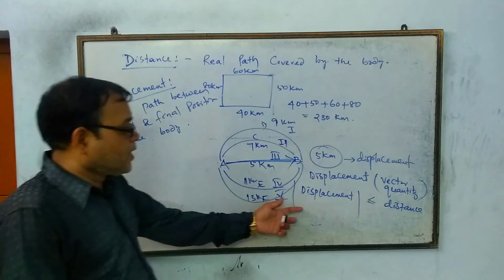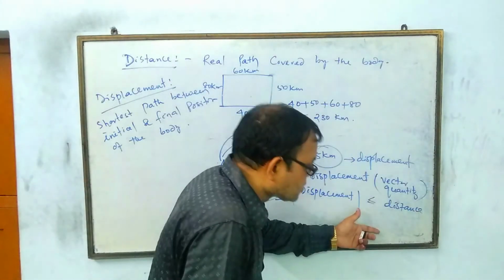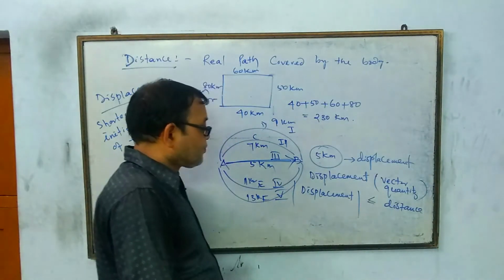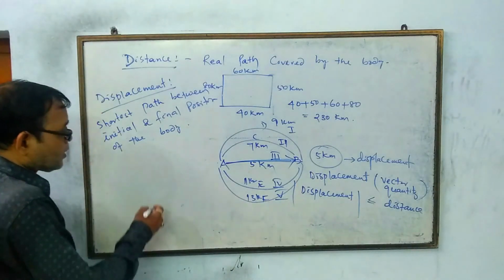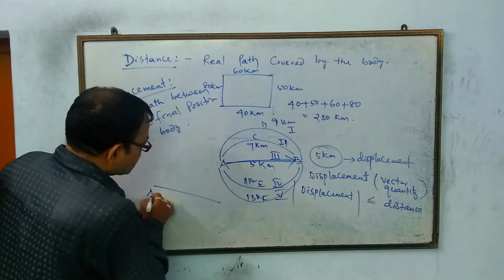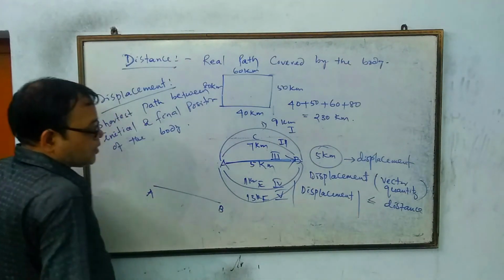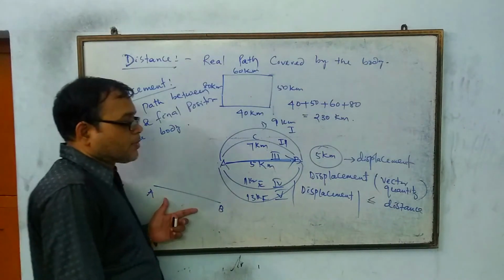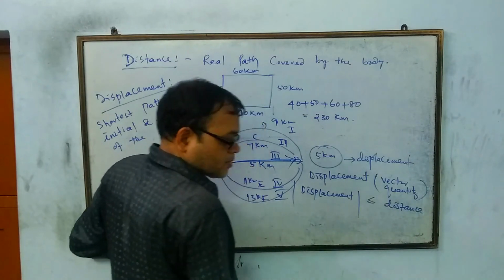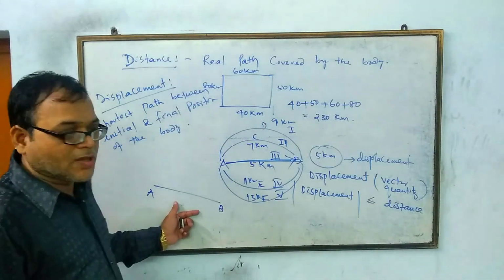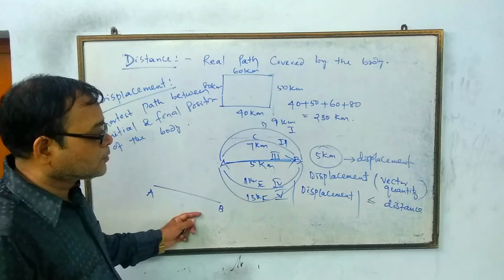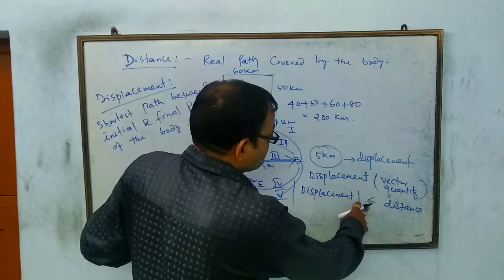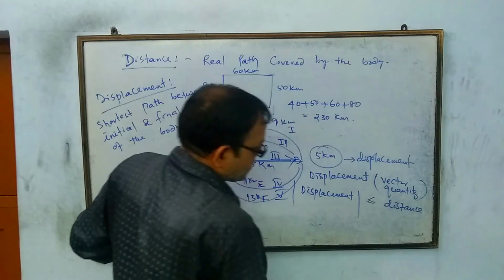So displacement का magnitude कभी कभी equal भी हो सकता है और ज्यादा से ज्यादा case में कम ही हो जाता है. कैसे? If the body is moving A to B, no other shortest path is there, only single route is there, then we can say that the body is having displacement the same as that of the distance, because there is no shortest path available here. Displacement sometimes may be equal to or less than the distance.